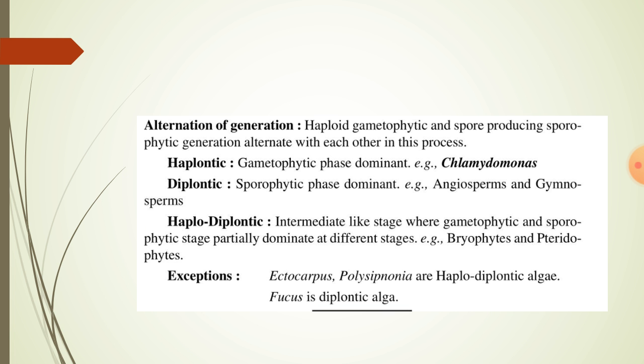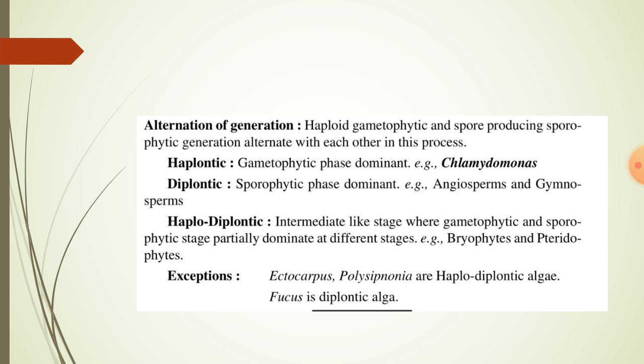Alternation of generation. Haploid gametophytic and spore-producing sporophytic generation alternate with each other in this process. Haplontic: gametophytic phase is dominant. Example, Chlamydomonas. Diplontic: sporophytic phase is dominant. Example, Angiosperms and Gymnosperms. Haplodiplontic.